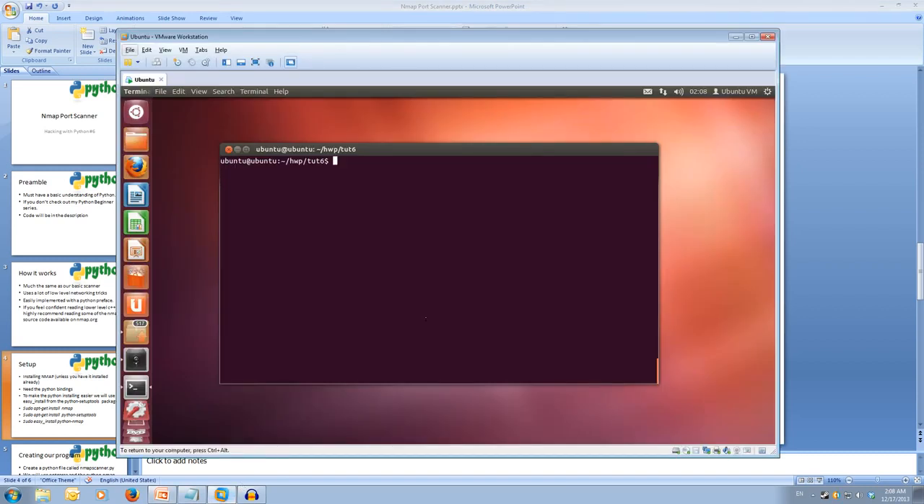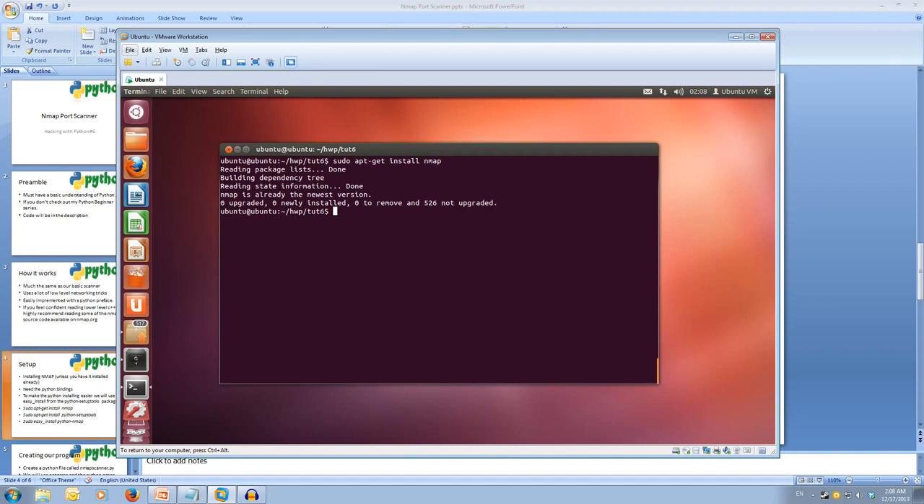Okay, so let's jump across to my Ubuntu here. We're going to do sudo apt-get install nmap. When we execute this, it'll go off and try to find nmap and install it for us. Now I'm already up to date, so it just checked whether I had the latest version, and I did, so I didn't have to install it.